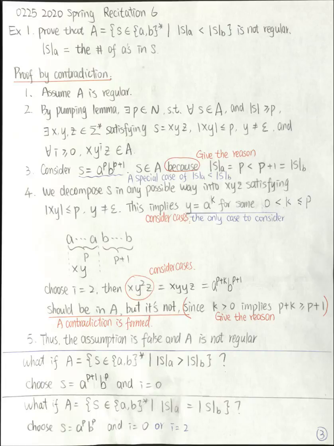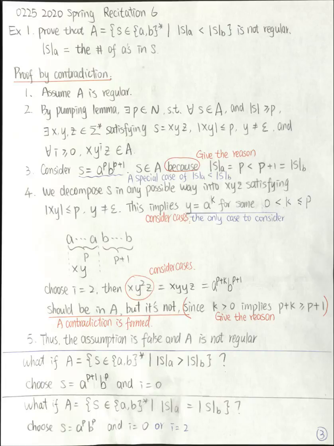When you show the resulting strings cannot be pumped i many times in each case, you need to give the reason why. You show that the resulting string violates the property in A. And usually you need to consider cases for this resulting string. Alright, that finishes the proof that A is not regular.